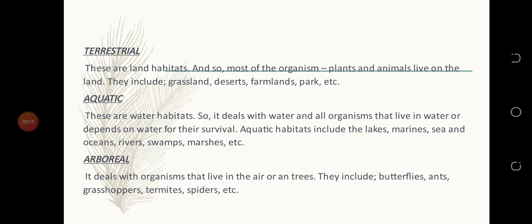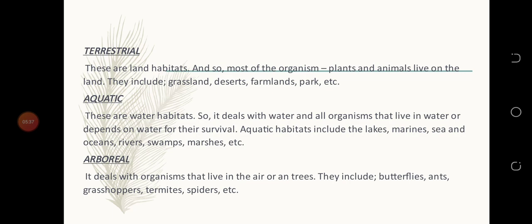And we come to aquatic. These are water habitats. So it deals with water and all organisms that live in water or depend on water for their survival. We all know fishes depend on water for their survival.